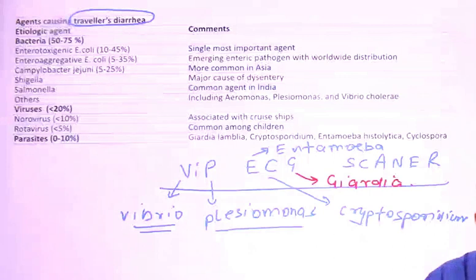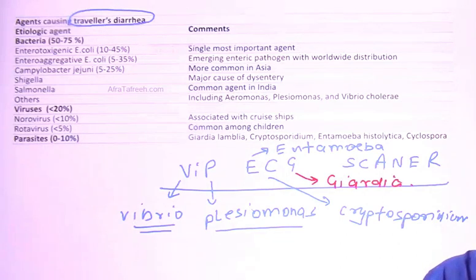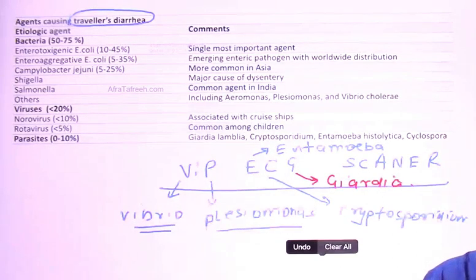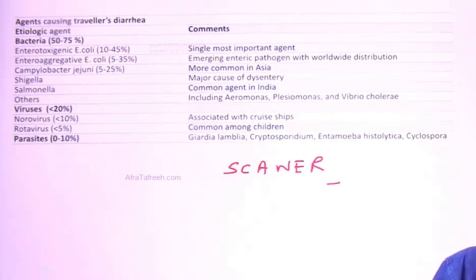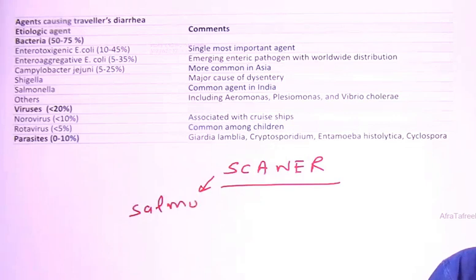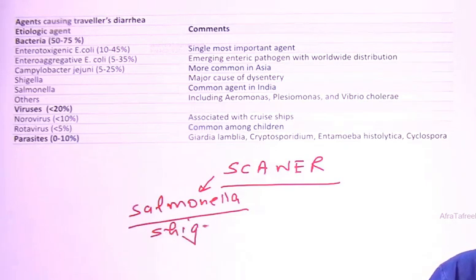I'm removing it because I have to unfold the scanner. So all these three parasites lead to traveler's diarrhea. Now talking about the scanner. VIP ECG scanner was the mnemonic. So S is Salmonella and Shigella, which are also associated with traveler's diarrhea.